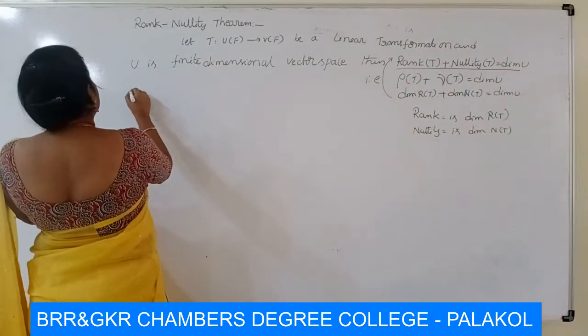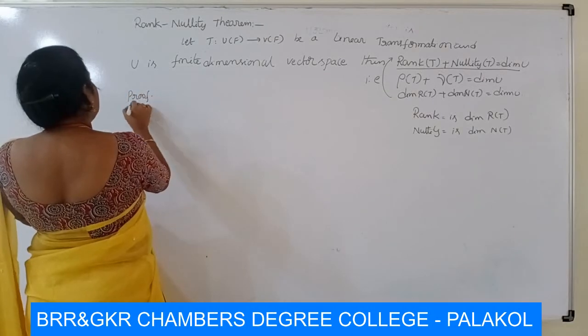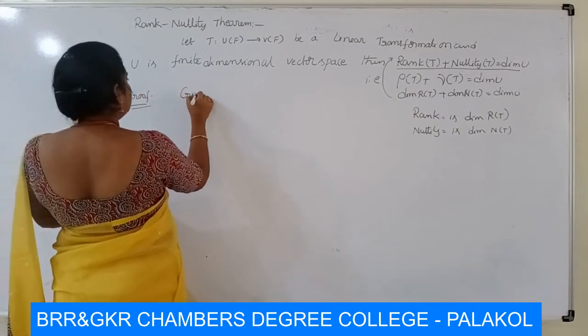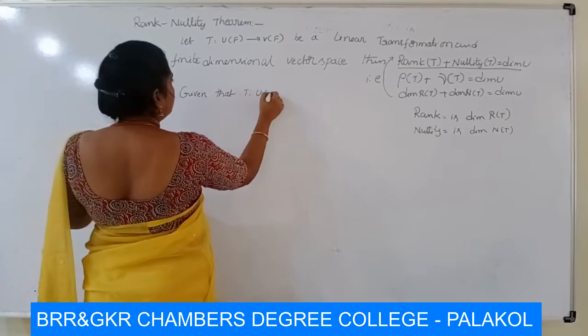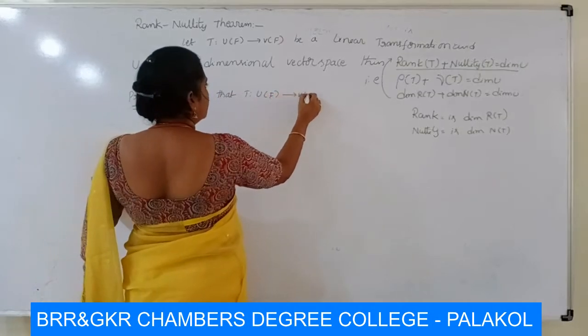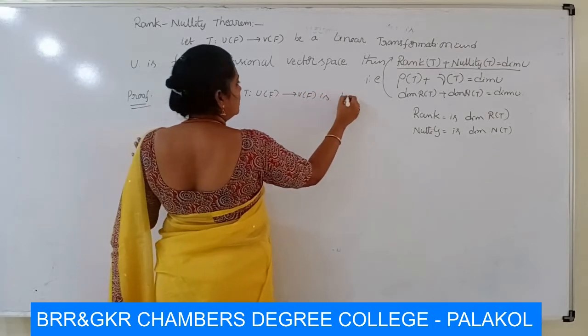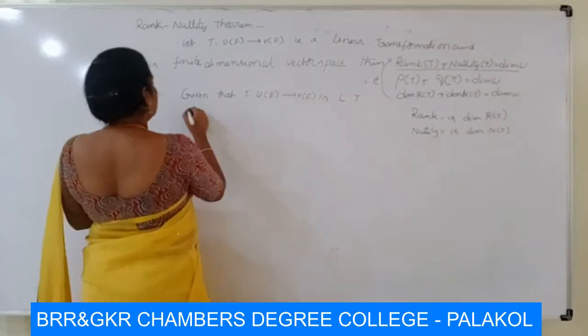Proof. Given that T from U of F to V of F is a linear transformation.